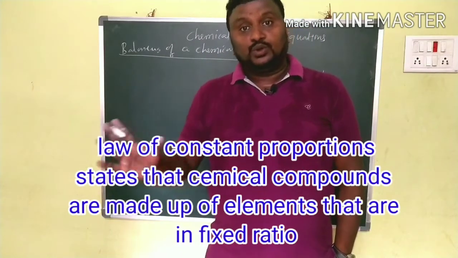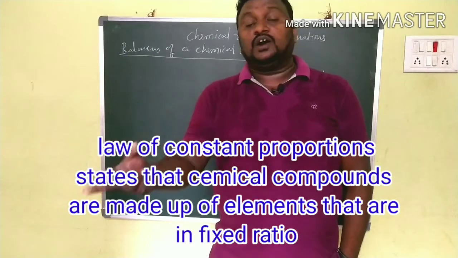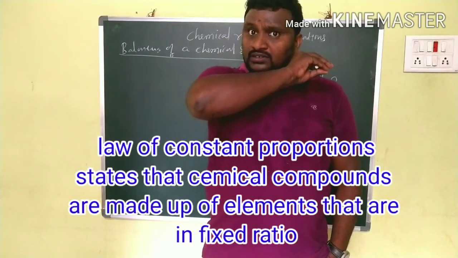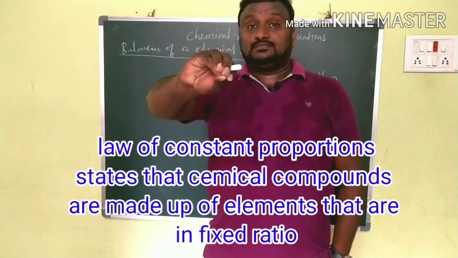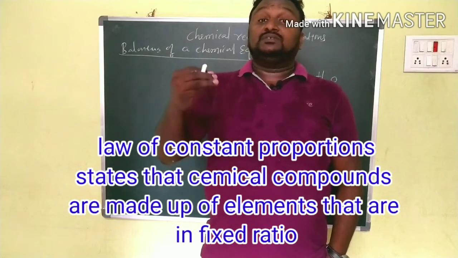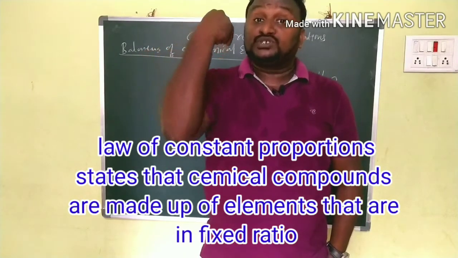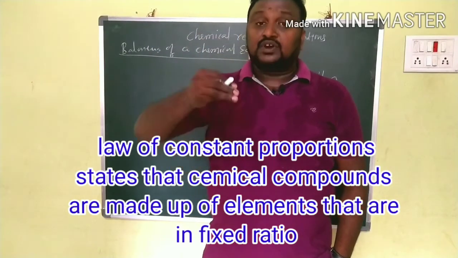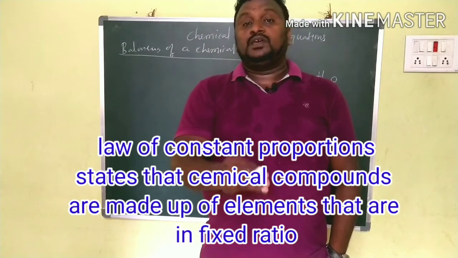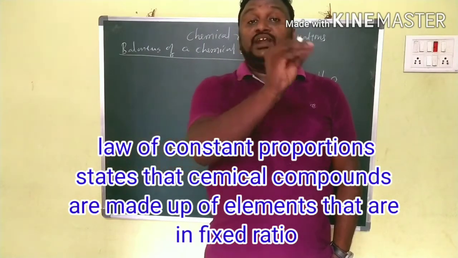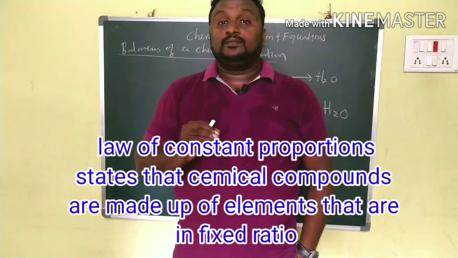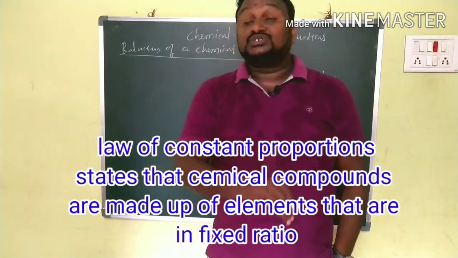In CO2, there is one carbon and 2 oxygen atoms; only then is it CO2. So you have no right to change them. Clear? The constituents must have a constant ratio. In H2O, the hydrogen to oxygen ratio is 2:1.